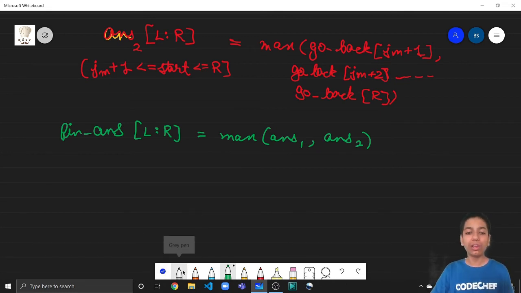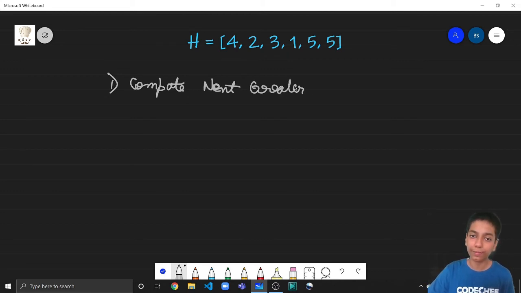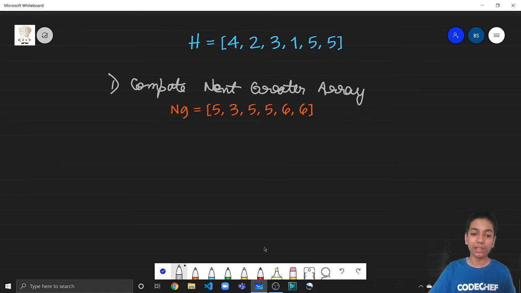And before moving on to the code, let us first discuss the summary. So now let us summarize or recapitulate what we have done above. So the first step was to compute the next greater array. Fine, the next greater array. And what the next greater array is, it looks something like this. So it is 5 3 5 5 6 6. And what's the complexity of this algorithm? So here the complexity is O of n, right?